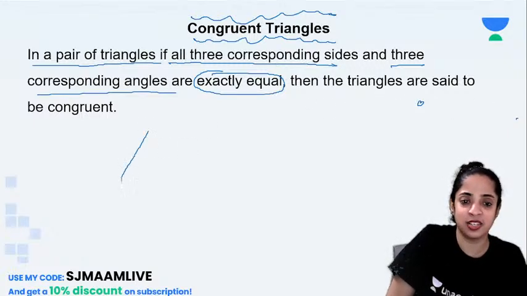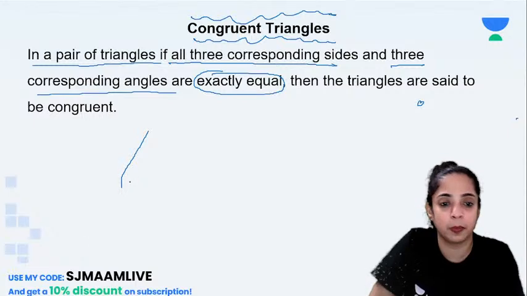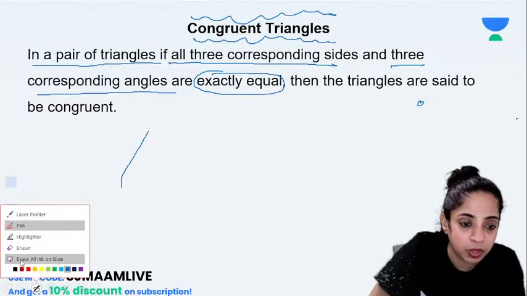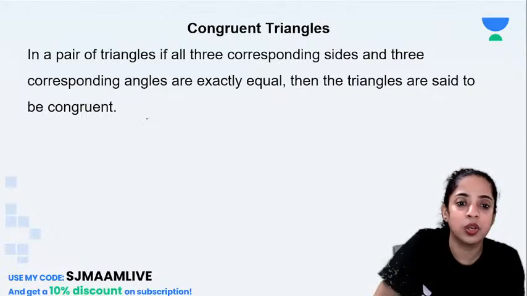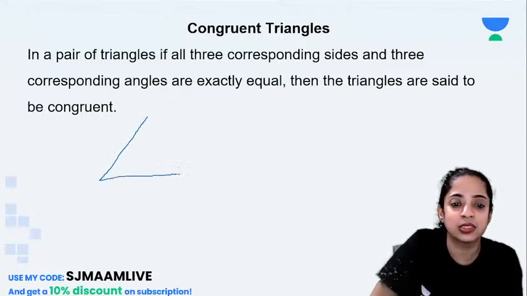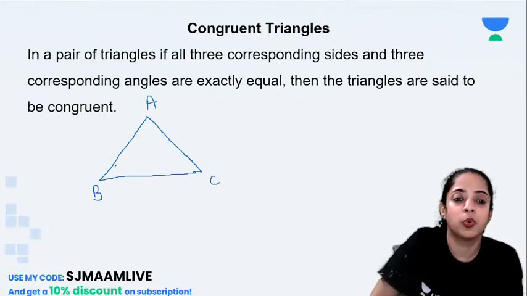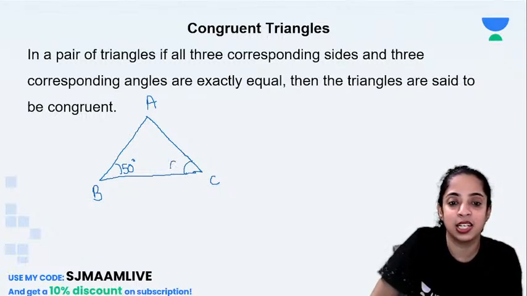So if this is a triangle, sorry, let me rub this. So if this is a triangle like this, triangle ABC, suppose this is 50 degrees, this is 60 degrees.